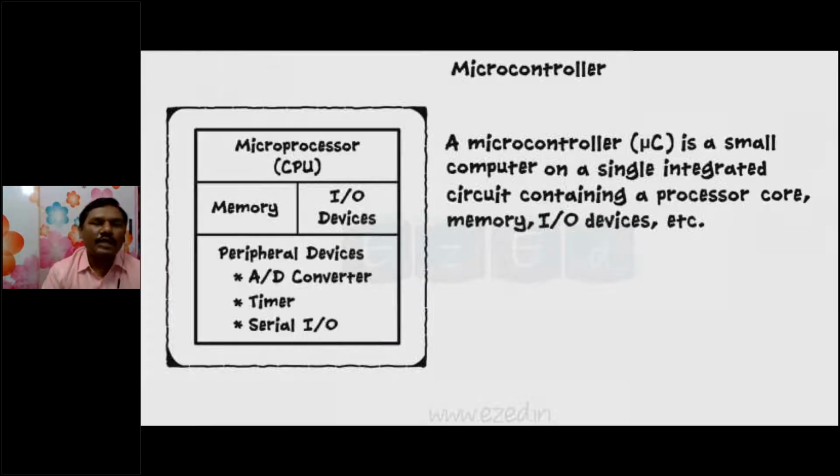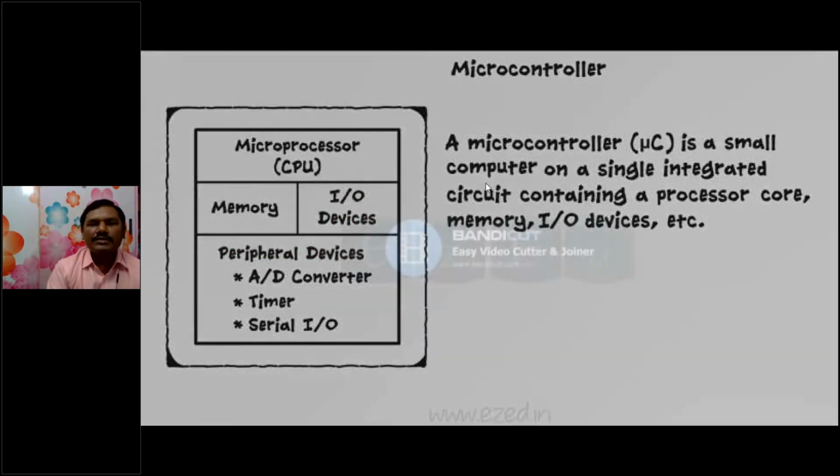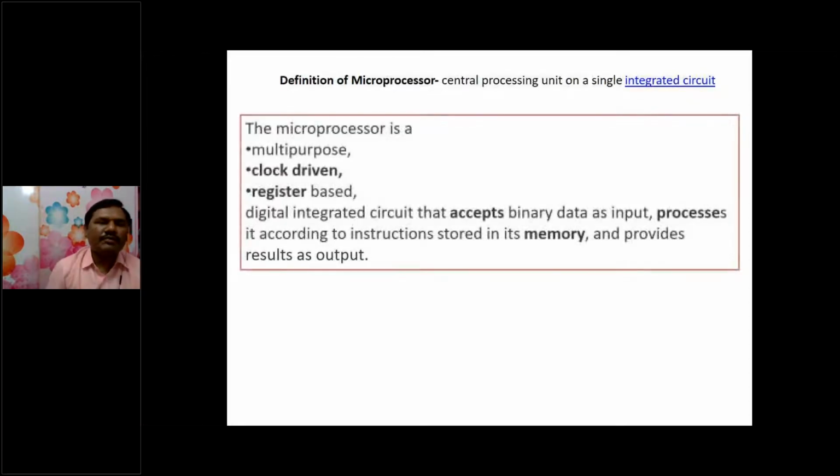This is the block diagram of a microcontroller. All are packed into a single chip, which is why it is also called a small computer. This is the definition of a microprocessor: a multi-purpose clock-driven register-based digital integrated circuit that accepts binary data as input, processes it according to instructions stored in its memory, and provides the result as output.